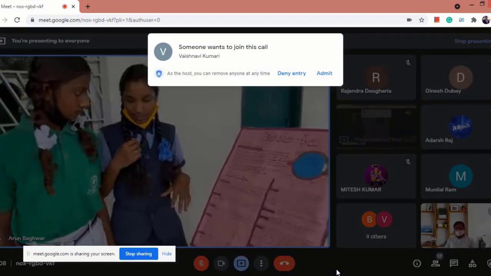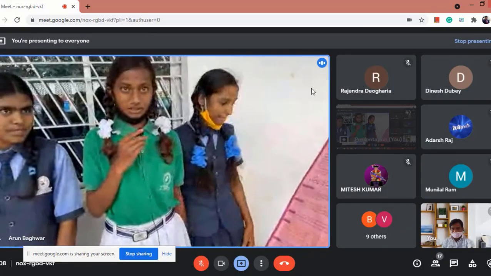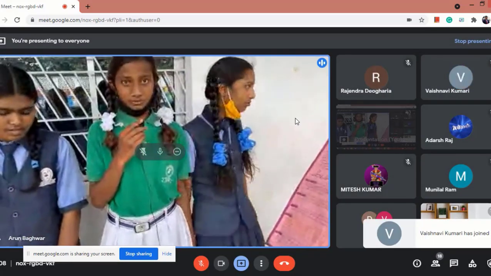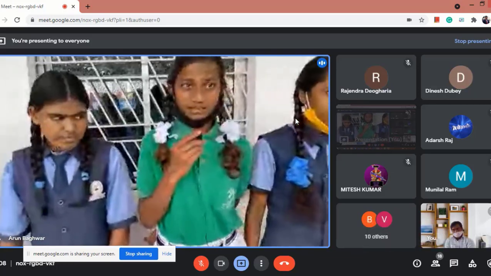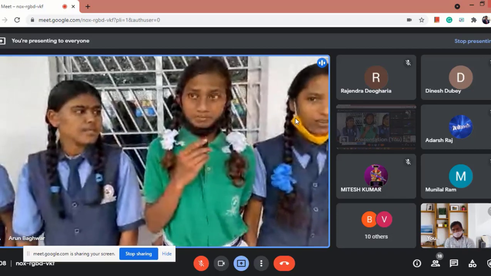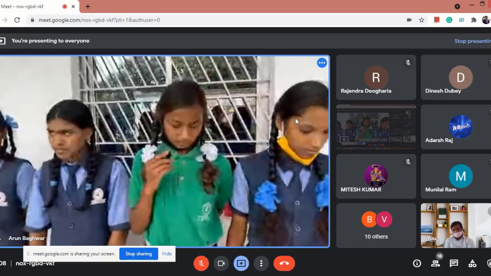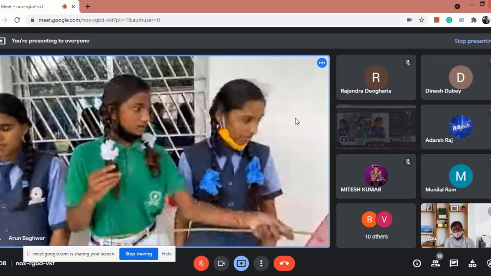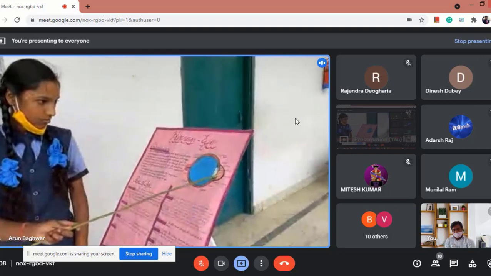Now next, Namita. Now I am going to describe aqueous humor. What is aqueous humor? Aqueous humor is a thin, watery fluid present in the front part of the eye. In this figure, this yellow part is aqueous humor.